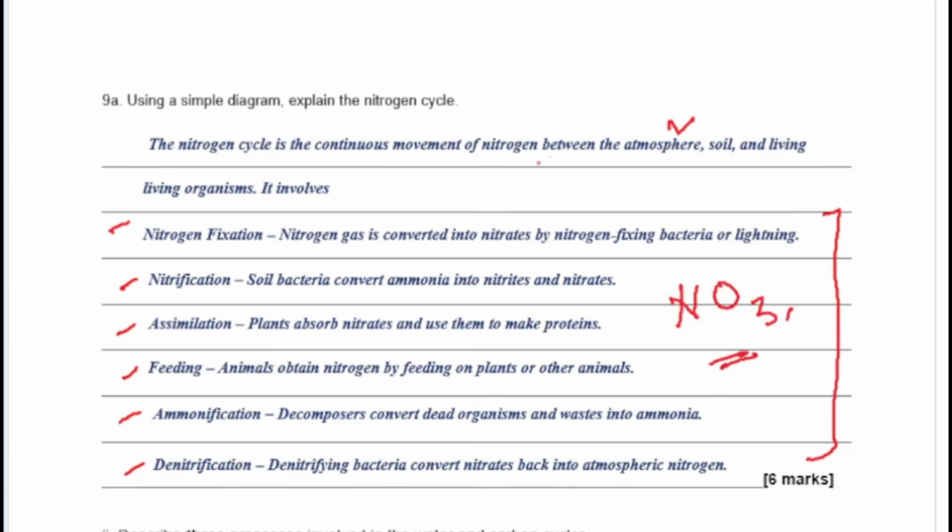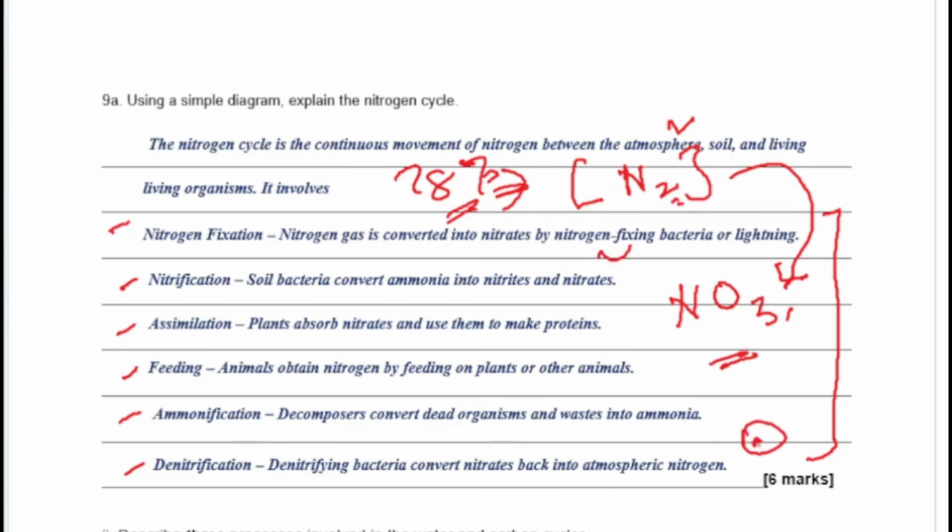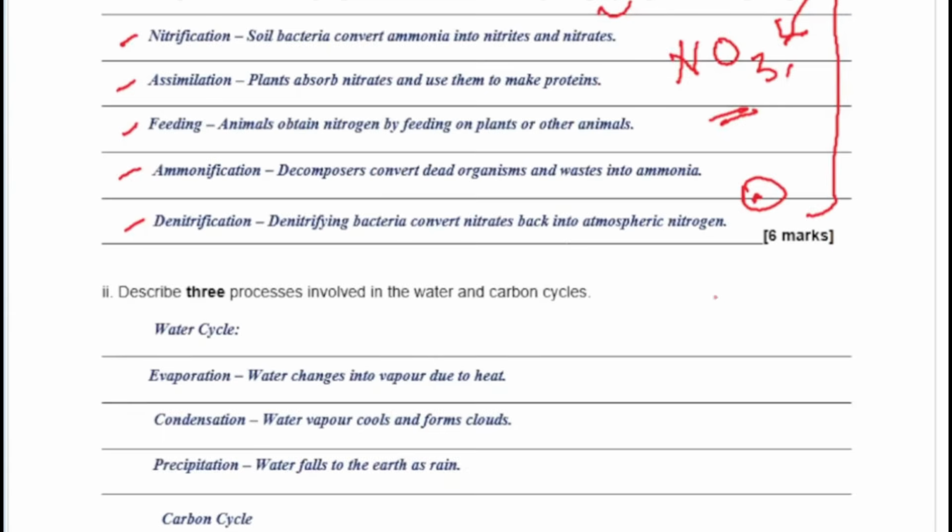Whereas the form of nitrogen in the atmosphere is N2, atmospheric nitrogen, which is about 78%, but even this 78% is not needed by the plant. So the plant must always look for ways of converting from this atmospheric form to nitrates before it can use it. So go and read up this stage and see how you can understand it for yourself. If you have questions, you can put them in the comment section. We're always in the comment section to interact with you and to answer all the queries of your heart.